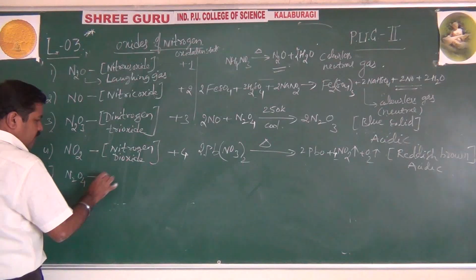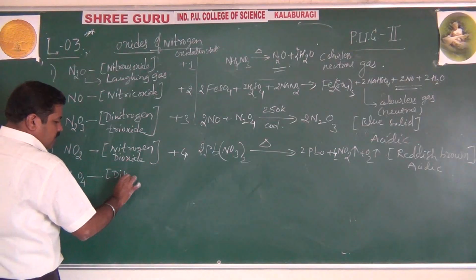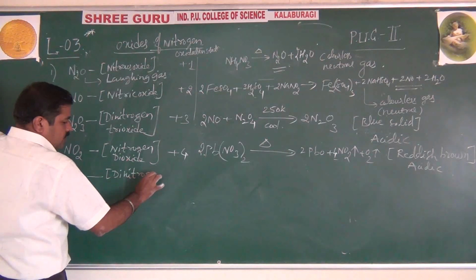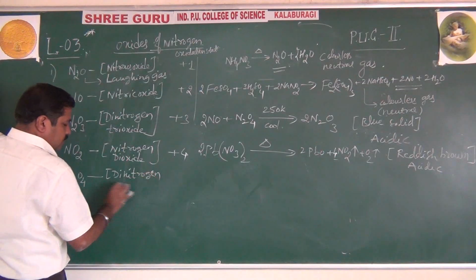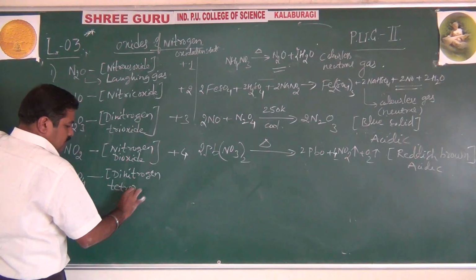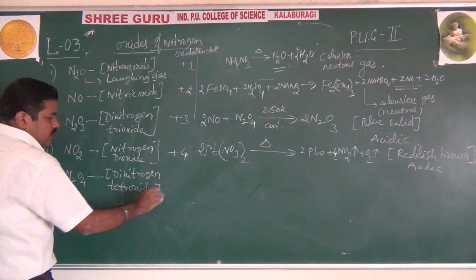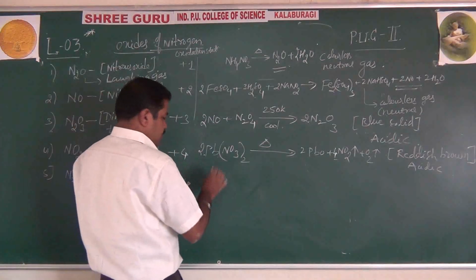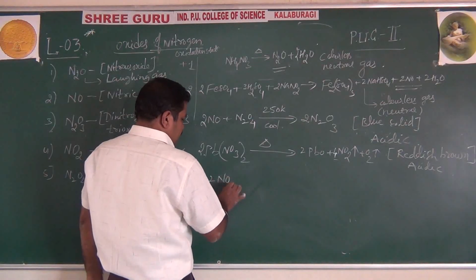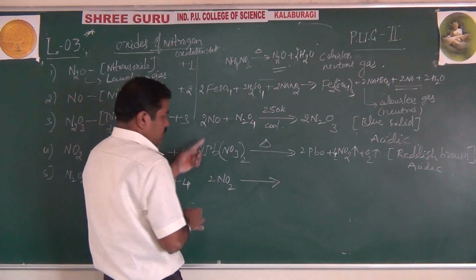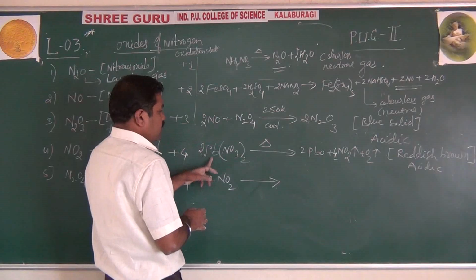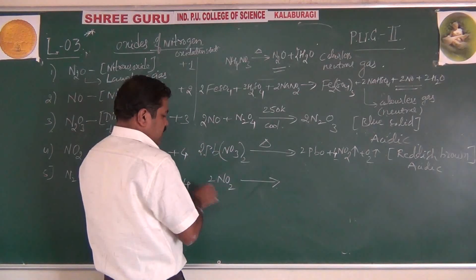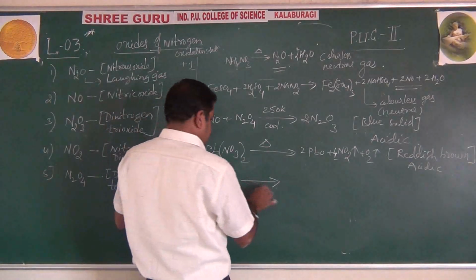Then the fifth one, N2O4, dinitrogen tetroxide. This is prepared by just taking nitrogen dioxide, heating once again in a closed tube.